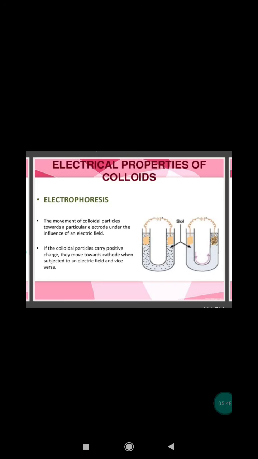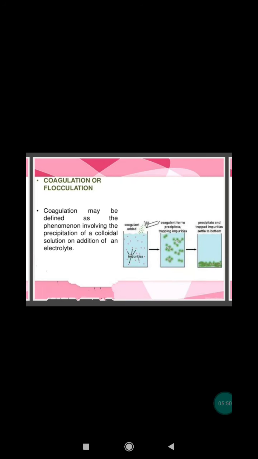Now, coagulation. If the charge on colloidal particles is decreased or removed, the colloidal particles will come closer and aggregate to form large particles which settle as a precipitate. This phenomenon is called coagulation or precipitation.